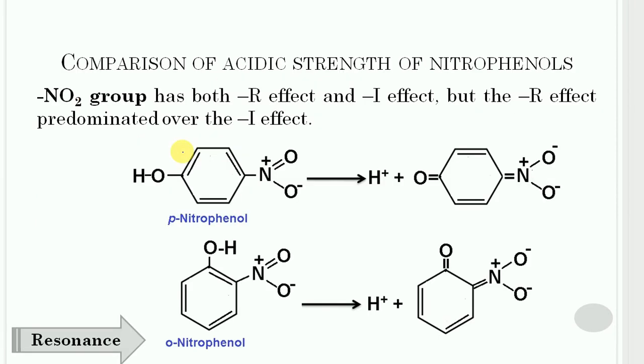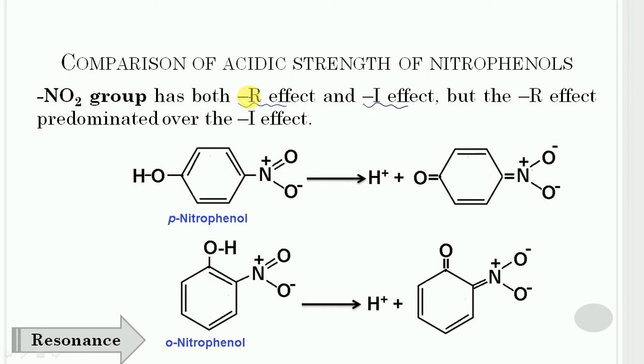So first of all, comparison of acidic strength of the nitrophenols, and in this case we can consider the resonance effect. The nitro group has both minus R effect and minus I effect.